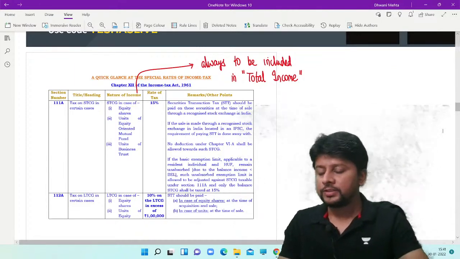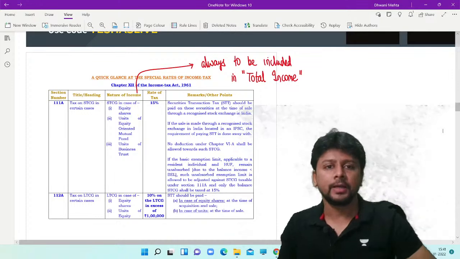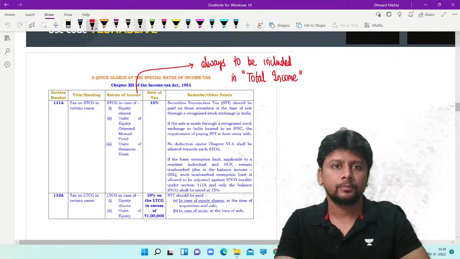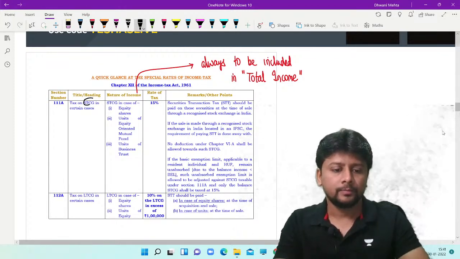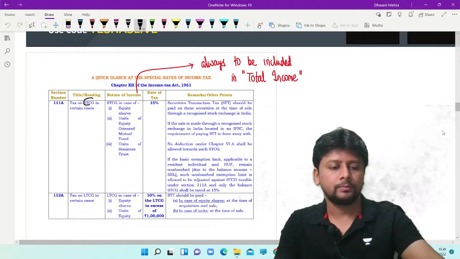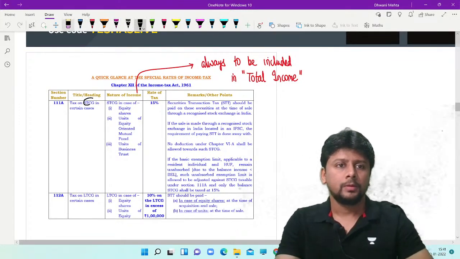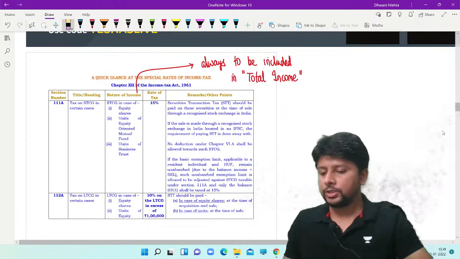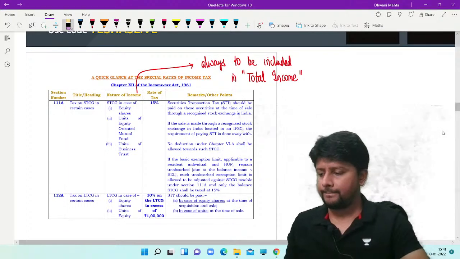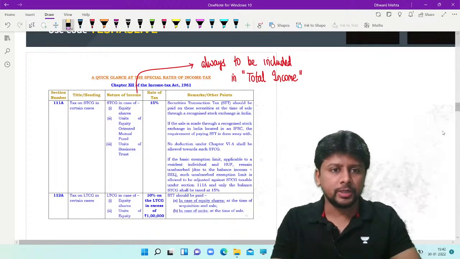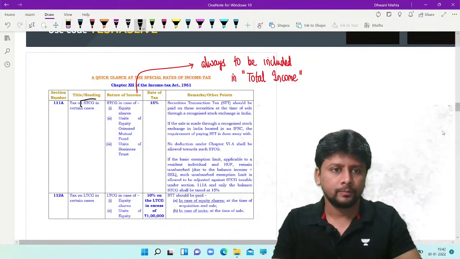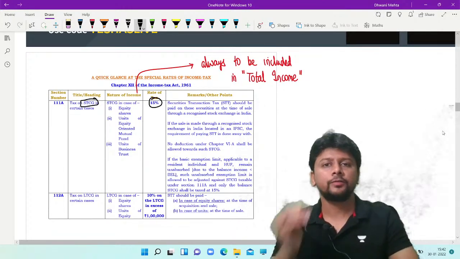Now, the first three incomes that we'll take up for revision: capital gains. If I am talking about short-term capital gain, if it's covered by section 111A, then we will pay tax at the rate of 15%.